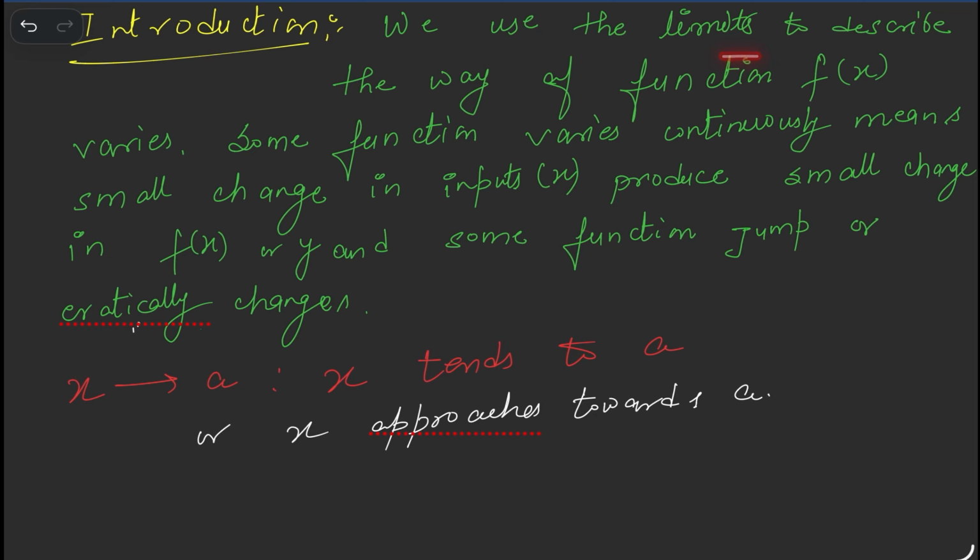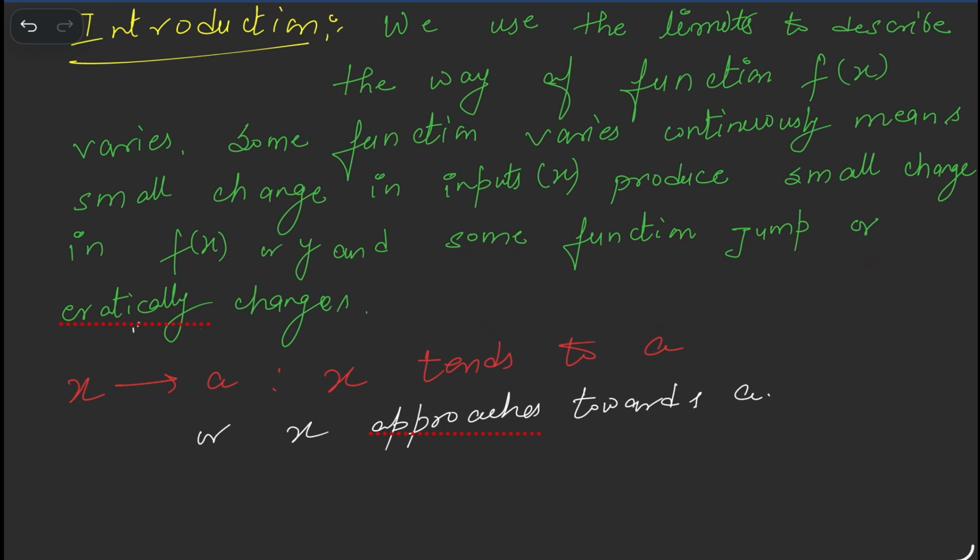We use limits to describe the way a function f(x) varies. Some functions vary continuously. What do we mean by continuously varies? It means if we make a small change in x, there is a small change in f(x).